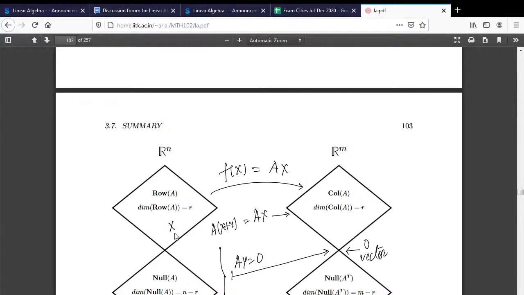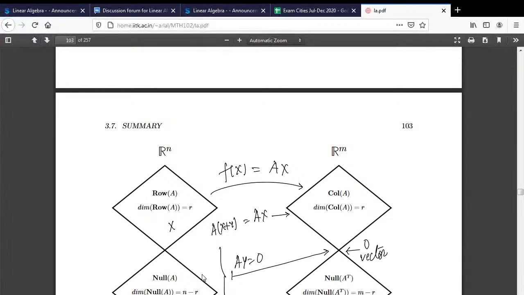So this A is an m cross n matrix. Alright. So what is the row space? What is the column space? I have defined here nicely, and their perpendicularities are here. So the idea is that row space is here, column space is here. They have the same dimension because the rank of the matrix A as well as A transpose remain the same. So the dimension of row space and dimension of column space will remain the same. But the null space will have different properties because they will have different sizes. But still there are some nice things going on.